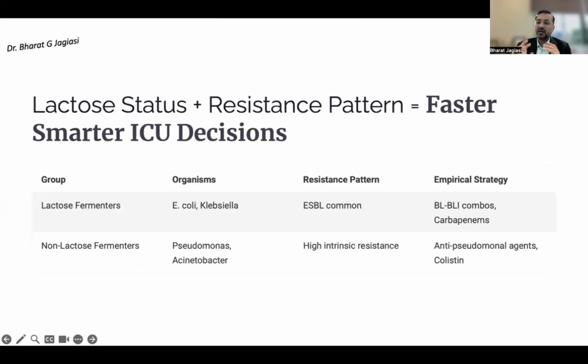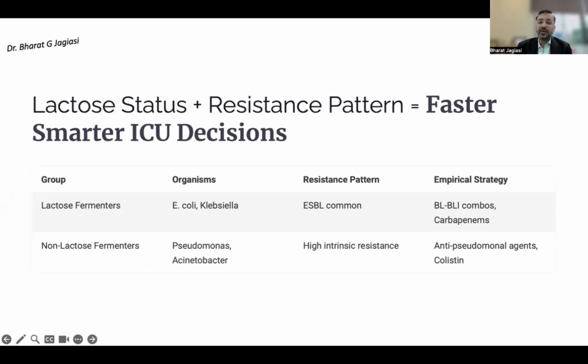So in the first few hours, the moment we lay the plate, whether it's pale or pink, it can give us a clue whether it's a lactose fermenter or non-lactose fermenter, so that we can eventually guess what kind of bacteria and what kind of resistance patterns they are going to acquire, and what our antibiotic strategy should be.